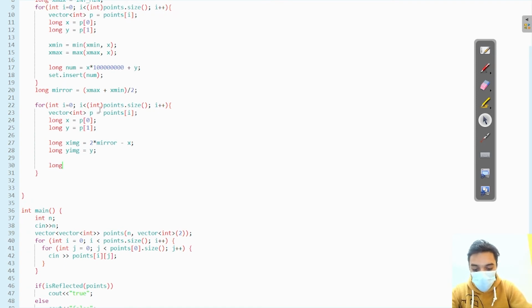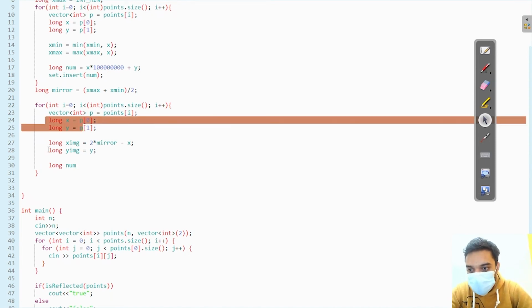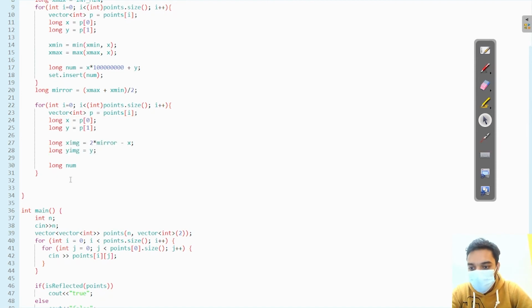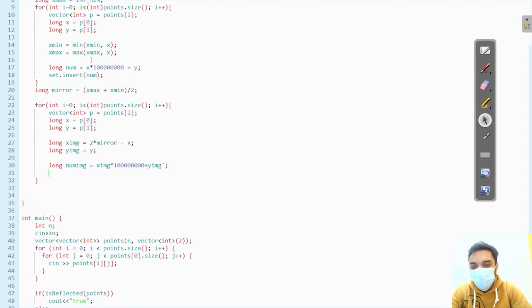Okay, so now we are going to check whether these coordinates are present in my set or not. These are the original coordinates and these are the mirror of these coordinates. Now we are going to store it in some num image, like we have done in the previous step. So x image, I'm going to multiply by 1 2 3 4 5 6 7 8, plus y image. Now I'm going to check whether this value is present in my set or not.